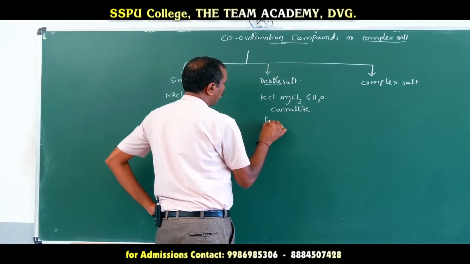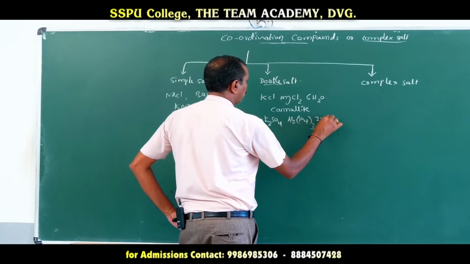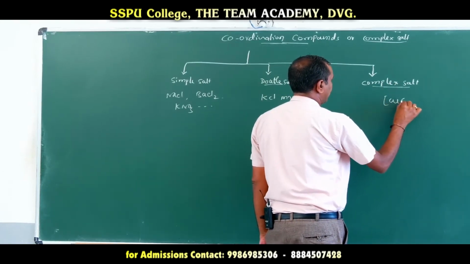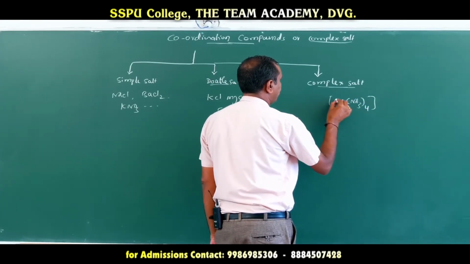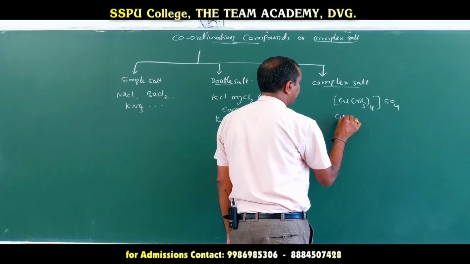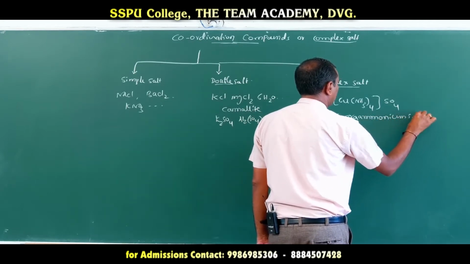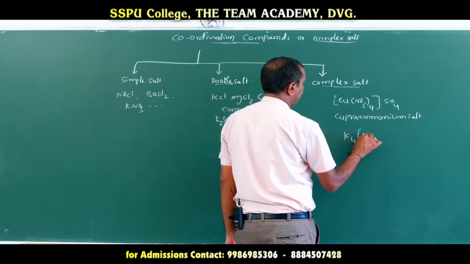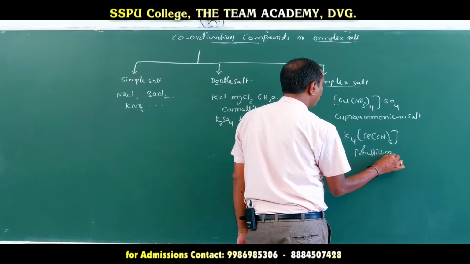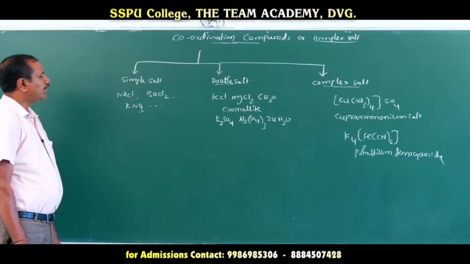Another example is potash alum, K2SO4.Al2(SO4)3.24H2O, etc. Then examples of complex salts: cuprammonium sulfate, [Cu(NH3)4]SO4, and potassium ferrocyanide, K4[Fe(CN)6], etc.